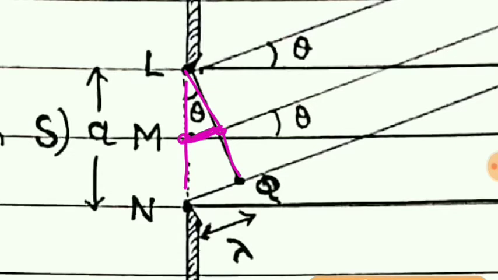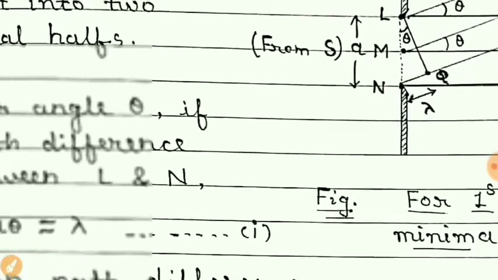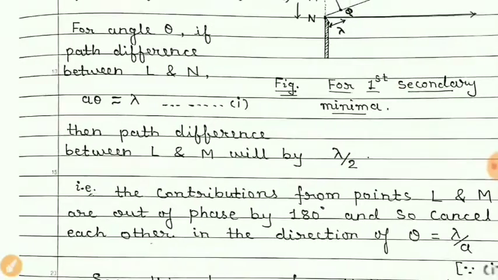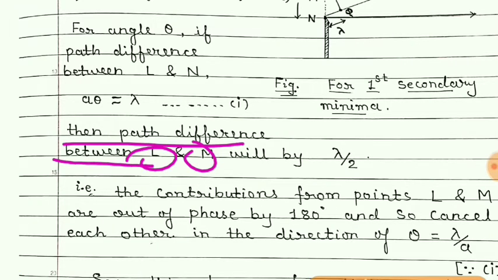This distance will definitely be half of this distance. So I have written here that the path difference between L and M will be lambda by 2.